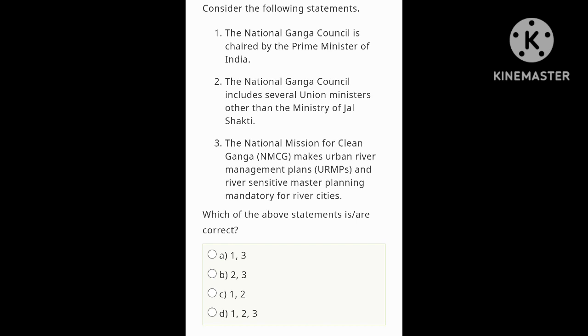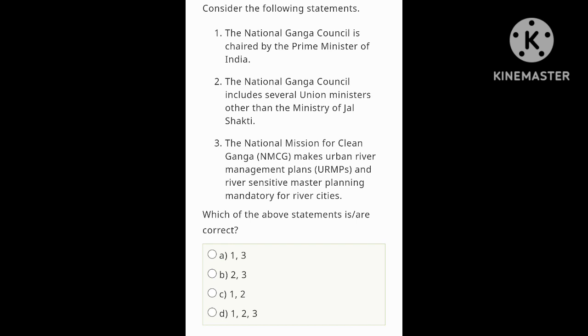Third one is National Mission for Clean Ganga makes urban river management plans, URMPs, and river sensitive master planning mandatory for river cities. I think this one is wrong, because NMCG proposes to develop URMP as well as river sensitive master planning, but does not make them mandatory. So statement 3 is wrong. So statement 1 is correct, statement 2 is correct, statement 3 is wrong.